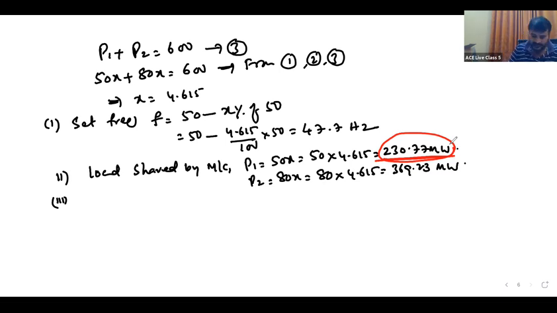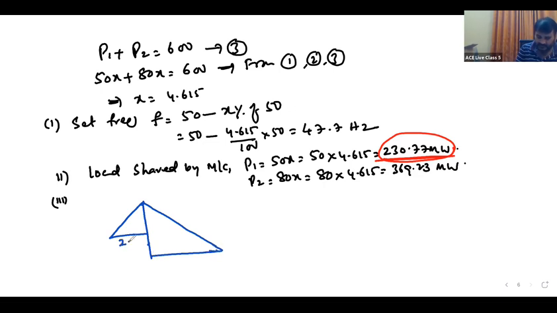But without overloading any machine, how much can the set take? Let us see. In that case, we have to take it like this. This is 400, this is 400, and this is 200. This is 400 megawatt. No load frequency 50 hertz. So which machine is overloading? The first machine is overloading. Without overloading, how much power can it take? It can take 200 only.